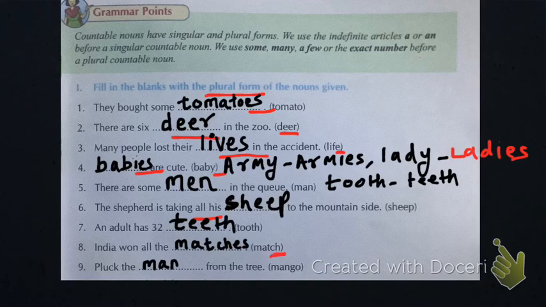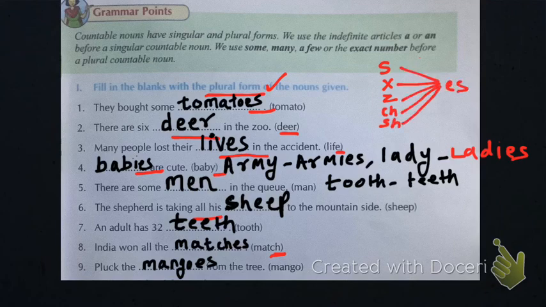Here mango will become mangoes. Again, that same first example. If a word ends with o, we need to add es, like mangoes, potatoes, tomatoes. And if a word ends with s, x, z, ch, sh, we need to add es.